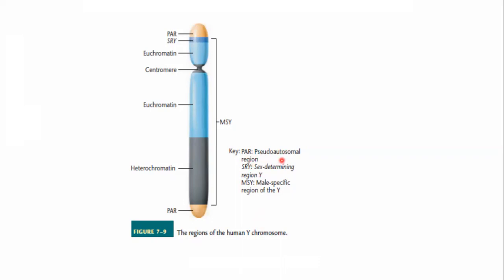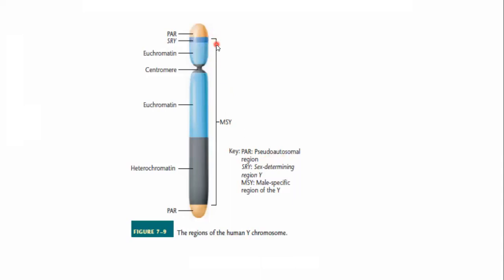As you know, autosomal chromosomes are the same in male and female. So that's why this region is named the pseudoautosomal region, because this is also a region that is the same in male and female, and you can say that it is a region that is the same in the X and Y chromosomes.